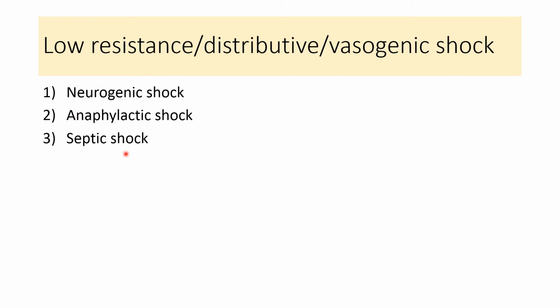Septic shock causes dilatation of the vessels, an increase in capillary permeability, and it also produces direct depression of the heart. In this manner, it decreases the peripheral resistance, and that's why all these three types of shock are known as low resistance shock. They distribute more fluid volume into the interstitial tissue spaces, so less fluid is present in the systemic circulation.